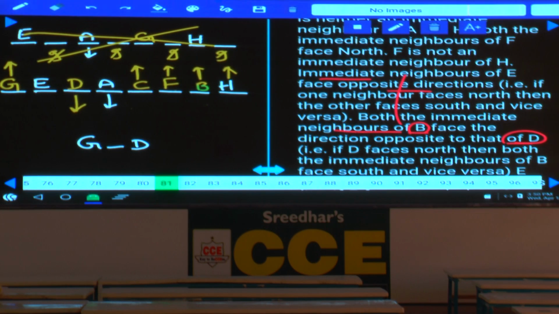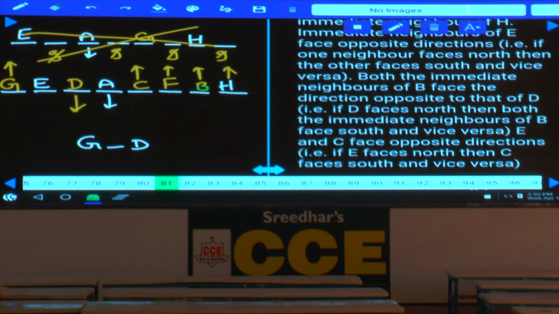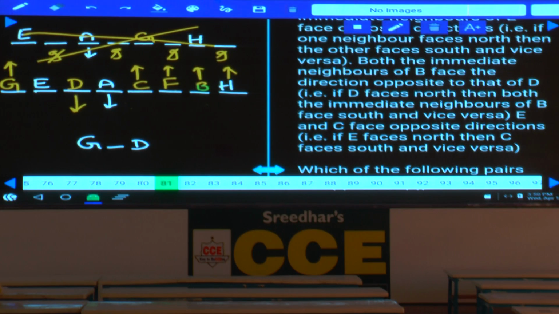Then next information. E and C face opposite directions. C is facing towards north and E is facing towards south. And this is how these 8 persons are seated in a row. Some of them are facing towards north and some of them are facing towards south. Done with this? Now this is about question numbers 81 to 85.